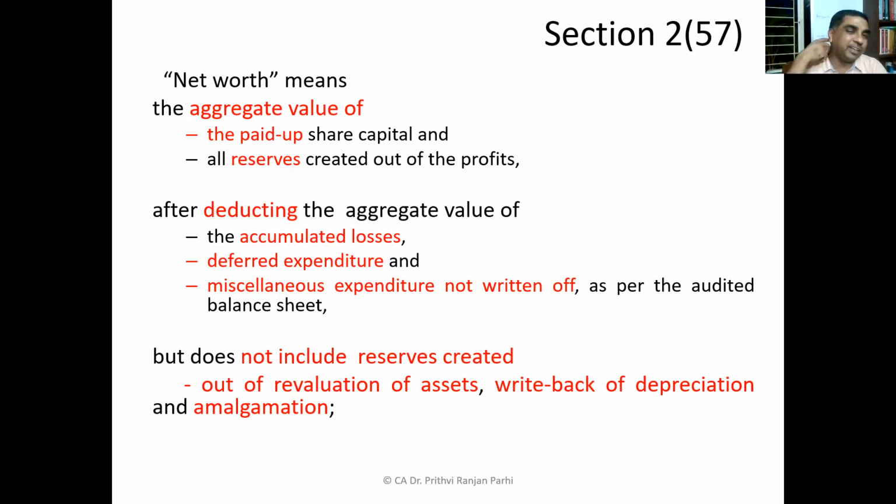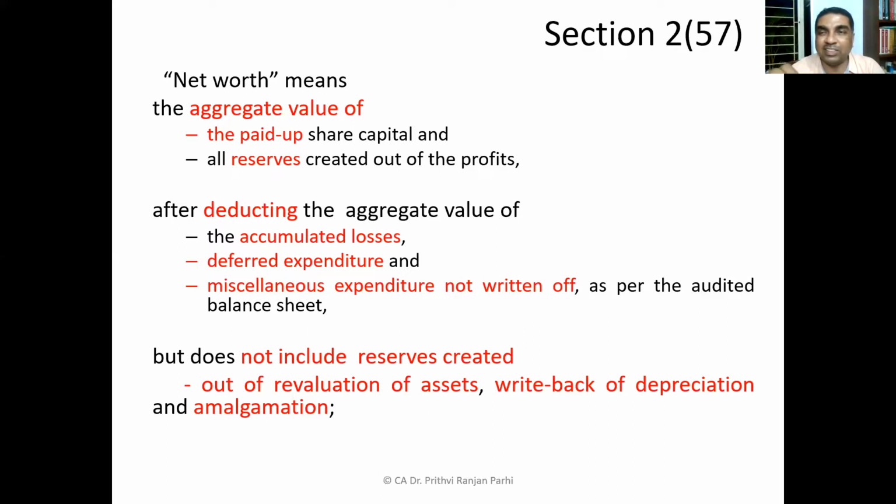Okay, what is accumulated losses? Accumulated losses in accounting terms are treated just like an asset. Okay, few things. You see, three items are there, not only accumulated losses. One is accumulated losses. Second one is deferred expenditure. That means expenditures are incurred, but it has been deferred.